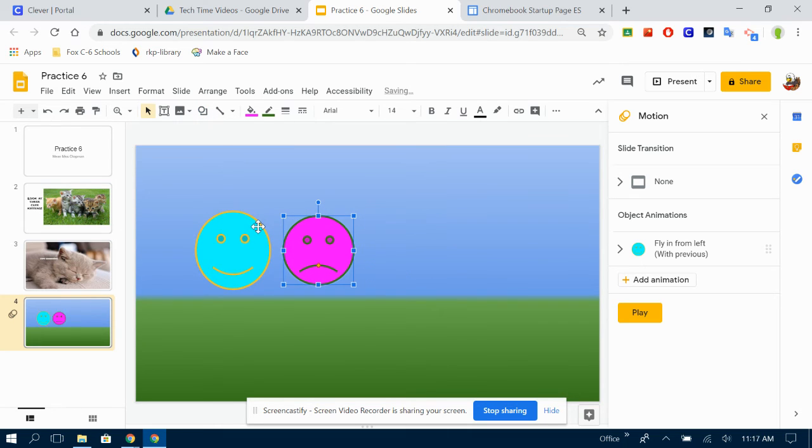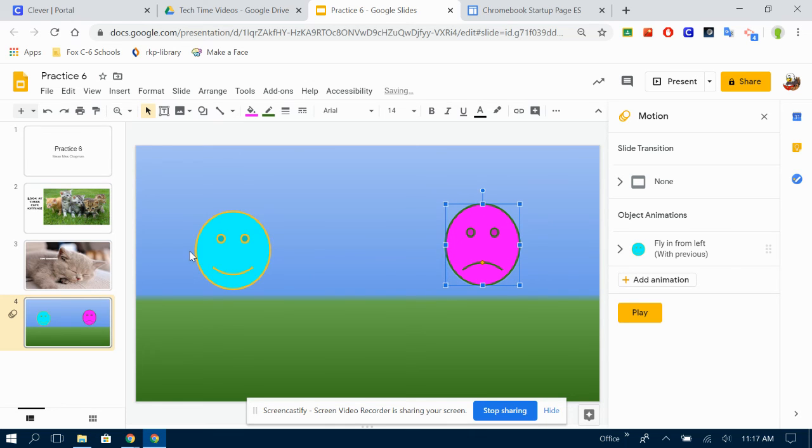Now he's no longer the same size as this guy, so I want to go back in and watch for those red lines to make him the same size. There's the same height. Oh, the red line. There we go. Should be close to the same. Okay.